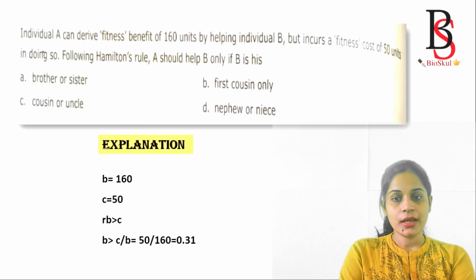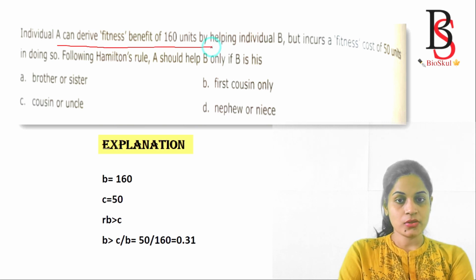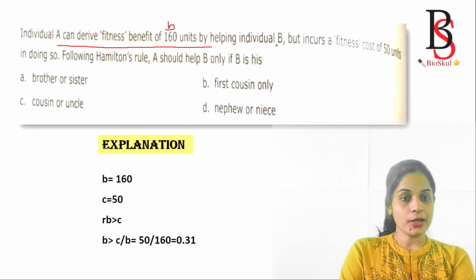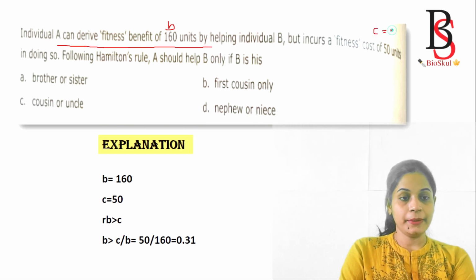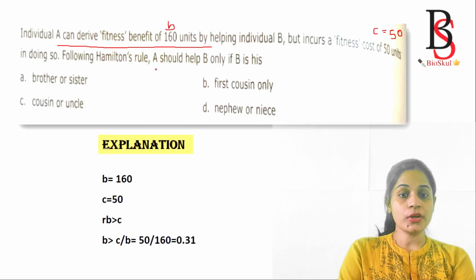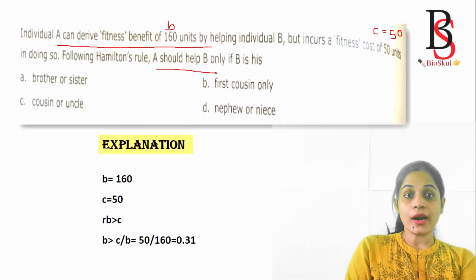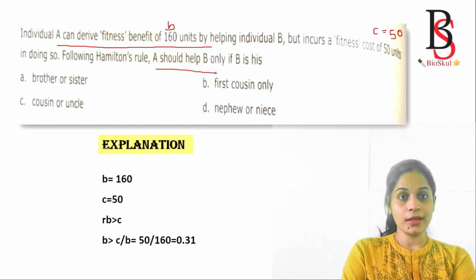Then the last question. Individual A can derive fitness benefits of 160 units. So here the benefit is 160 by helping individual B, but incurs a fitness cost. The cost is 50 units. Following Hamilton's rule, A should help B. Under what condition will A help B? Only if B is his... we have to calculate the relatedness.